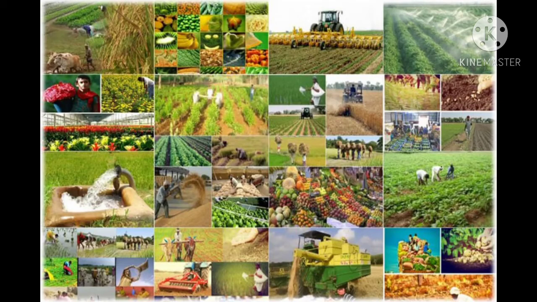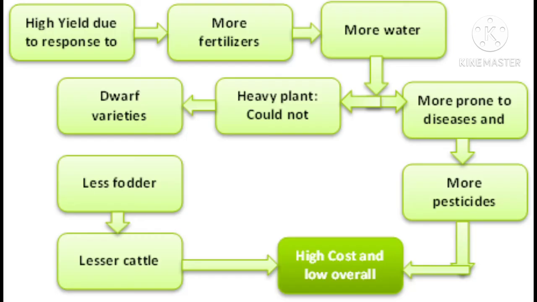Different kinds of agricultural practice are followed in different parts of the world according to people's requirements. So all the areas, according to their need, are using different types of agricultural techniques.